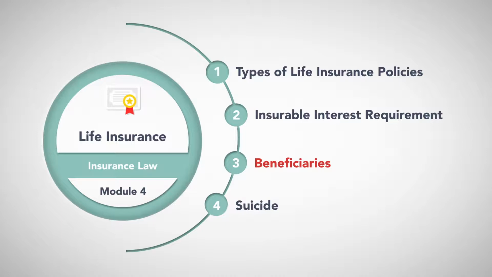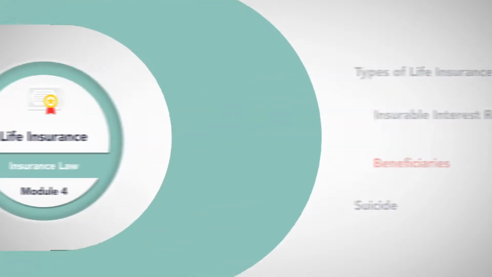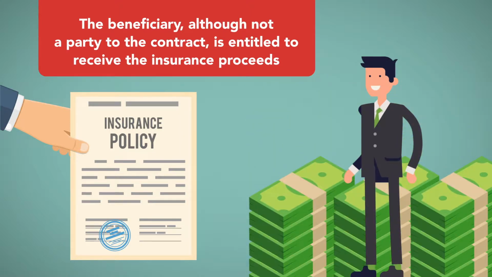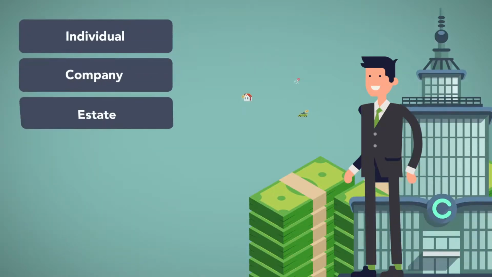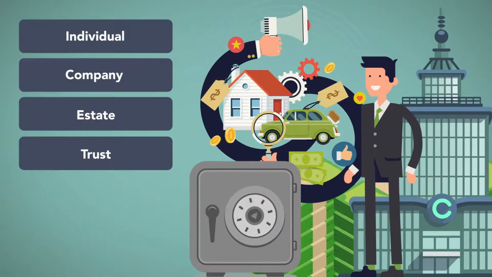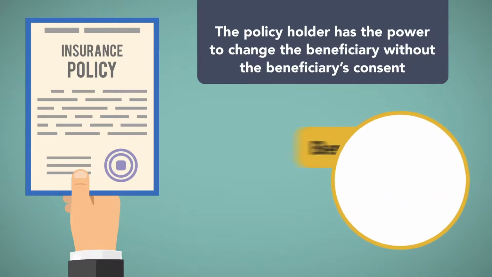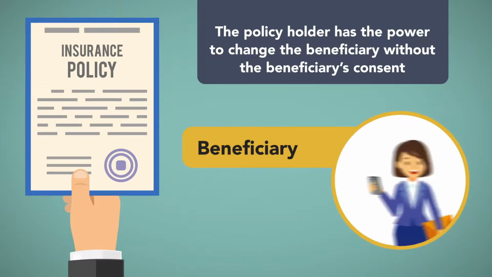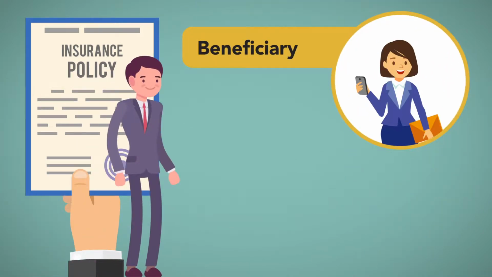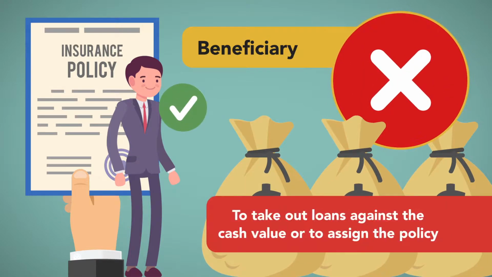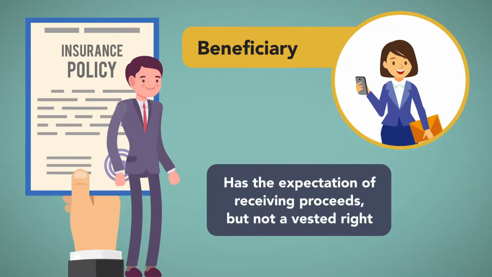Beneficiaries. A beneficiary is the person who, although not a party to the contract, is entitled to receive the insurance proceeds. A beneficiary can be an individual, company, estate, or trust. Under all modern life insurance policy forms, the policyholder has the power to change the beneficiary without the beneficiary's consent. The owner of the policy, not the beneficiary, has access to the cash value of the policy, to take out loans against the cash value, or to assign the policy.